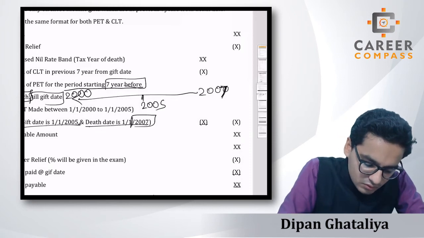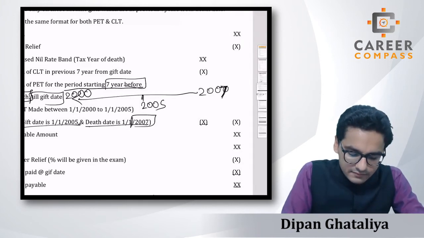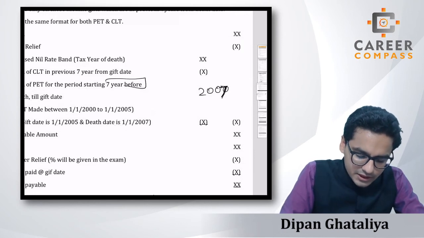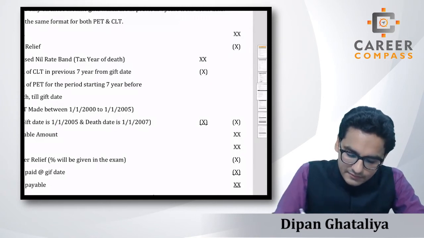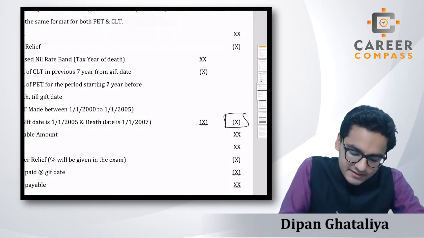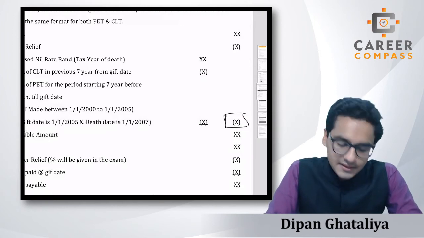I know this is not a total of 7 years combined, but still, whatever HMRC has given in this pro forma, we have to stick to it, right? So we will do the sums of this also. Then finally, students, after deducting the unused amount, we will get the taxable amount, and then simply we have to apply the IHT percentage, as in 40%, right?